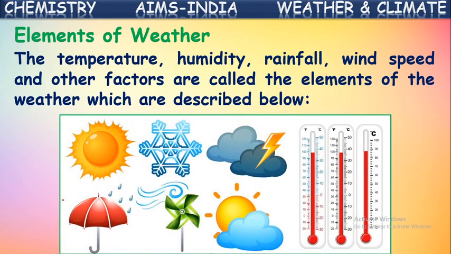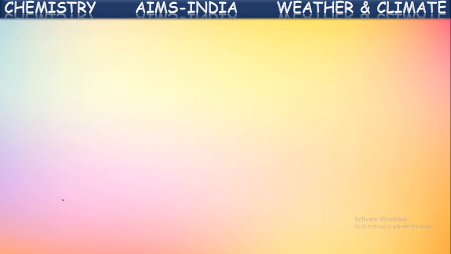See, we can say temperature, wind blow, rainfall, coolness, and humidity in a particular place. These all come under elements of weather. So let us see the first one of those elements of weather, temperature.